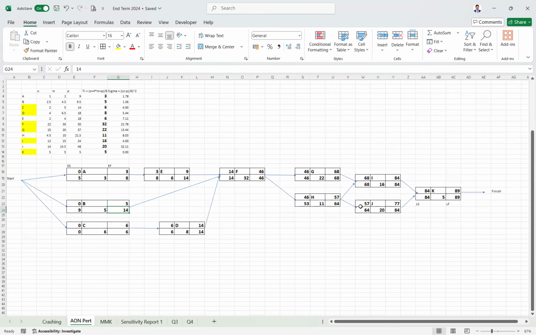So once you have done this, now we have to find the critical path. The critical path is the one which has the longest path. So here, if you see, what is the longest path starting from K, because 89 is here. One more thing: in the critical path, the early start, early finish, late start, late finish are the same. Both are the same on the critical path nodes. But if they are the same here, it doesn't mean they should be the same everywhere. How is that?